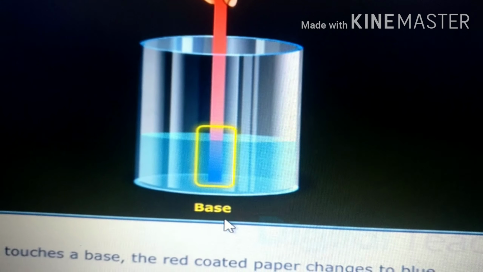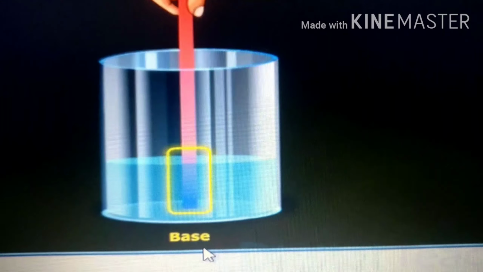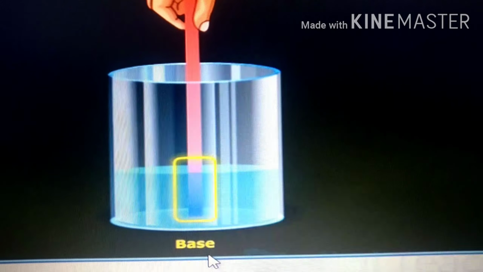In the case of a base, we have seen the color change is always to blue. If we use blue litmus, it is not possible to identify whether the solution is basic or not. So in order to test whether it is basic or not, what color of strip do we have to use, children? We need to use red litmus paper.